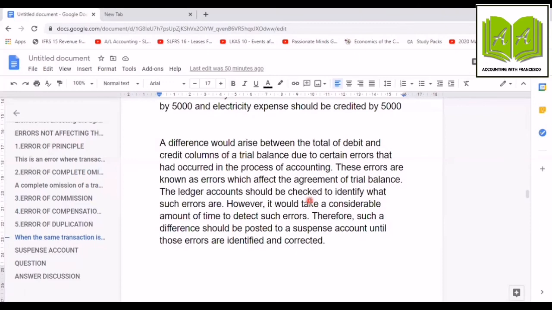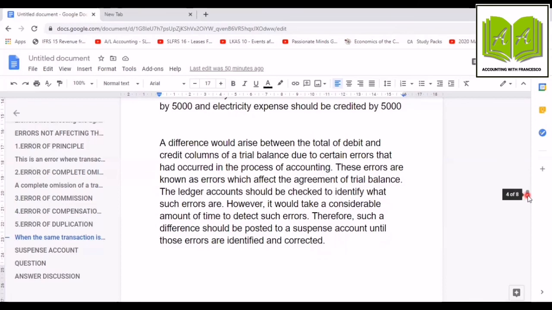The ledger accounts should be checked to identify what such errors are. However, it would take a considerable amount of time to detect such errors. Therefore, such a difference should be posted to a suspense account until those errors are identified and corrected.